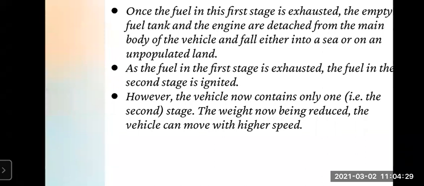Then the engine in the third stage will be ignited. The same process goes on continuously, and as one part after another is detached, the speed of the launch vehicle increases, because the weight being reduced, the vehicle can move with higher speed.